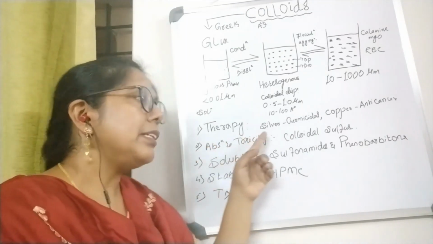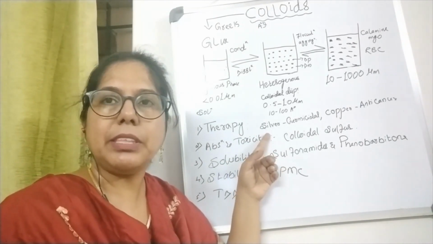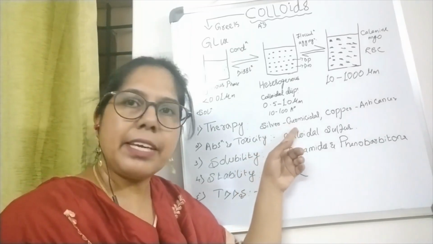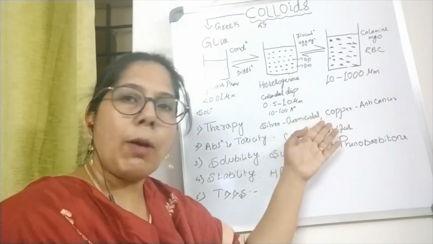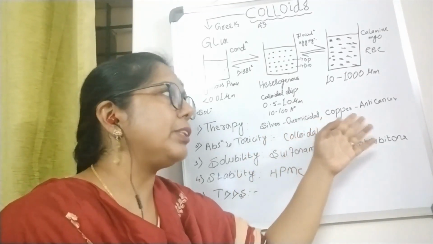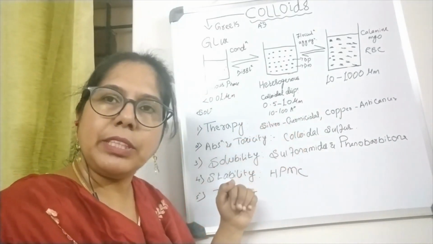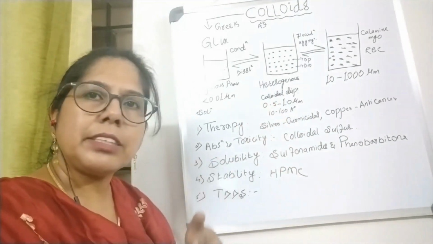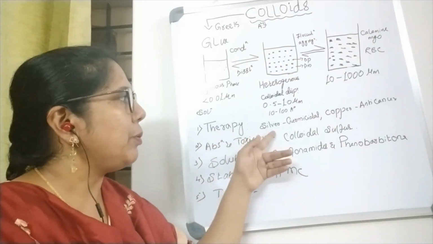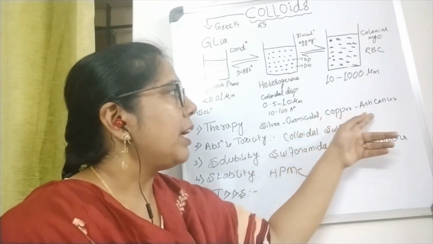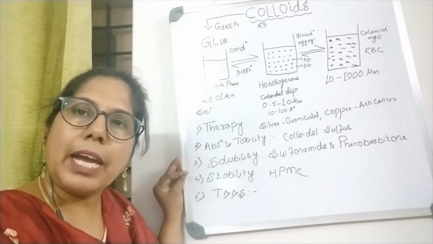For example, silver colloidal dispersion is used as a germicidal. Germicidal means it has activity against germs, it destroys the germs. The metal is silver. Likewise, colloidal dispersion of copper is used as an anti-cancer agent, and mercury is used in other therapies. So in therapies, to name a few: silver as germicidal, copper as anti-cancer.